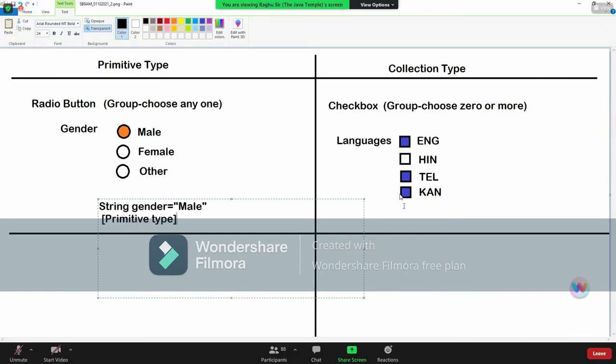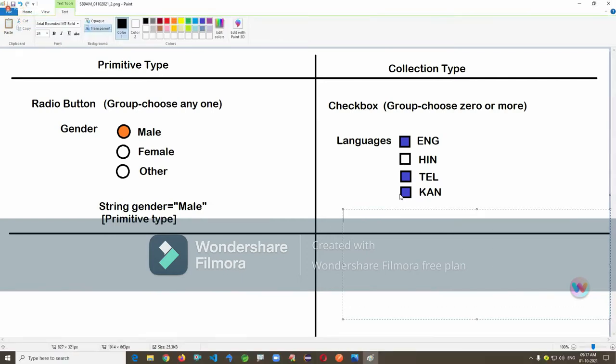Listen carefully. Now, languages, can we write it like this? String languages is equal to English, comma, Telugu, comma, Kannada. Can we assign multiple values to a single string? Is that possible? No, it's not possible.